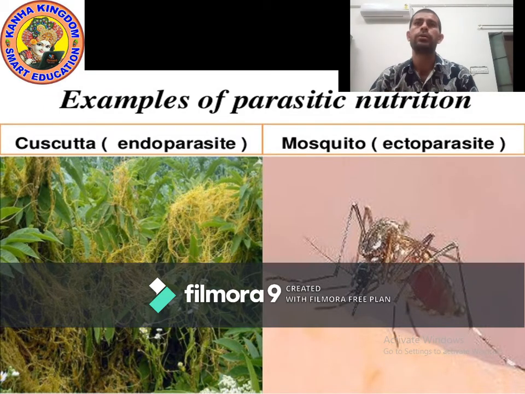Okay, understood? So these are the examples of parasitic nutrition. So what is parasitic nutrition? The mode of nutrition in which a parasite lives on the body or inside the body of another organism called host. Understood? Now let's move on to the next point.